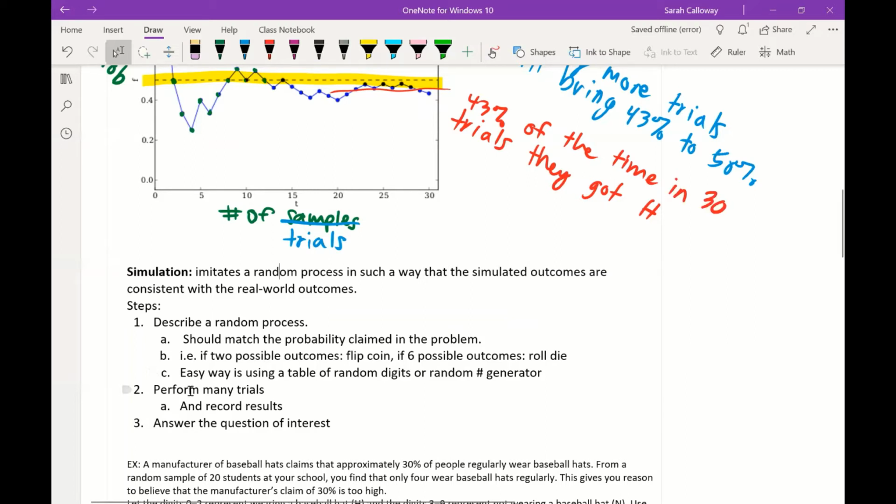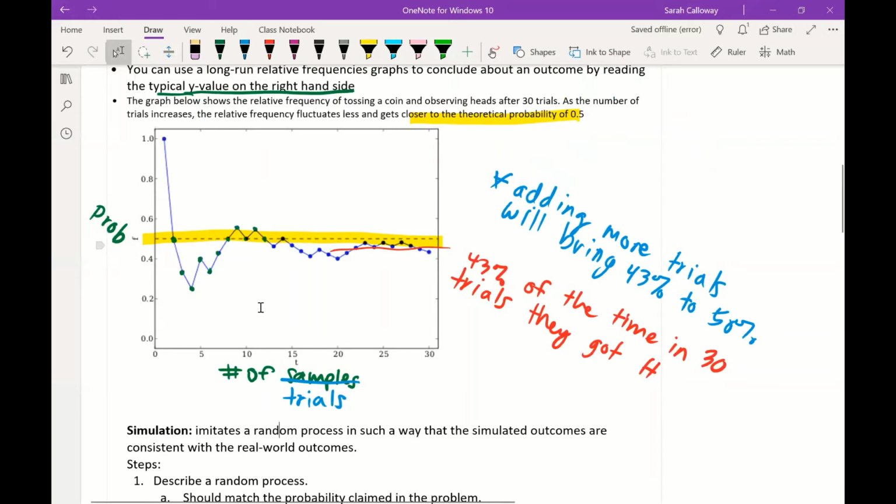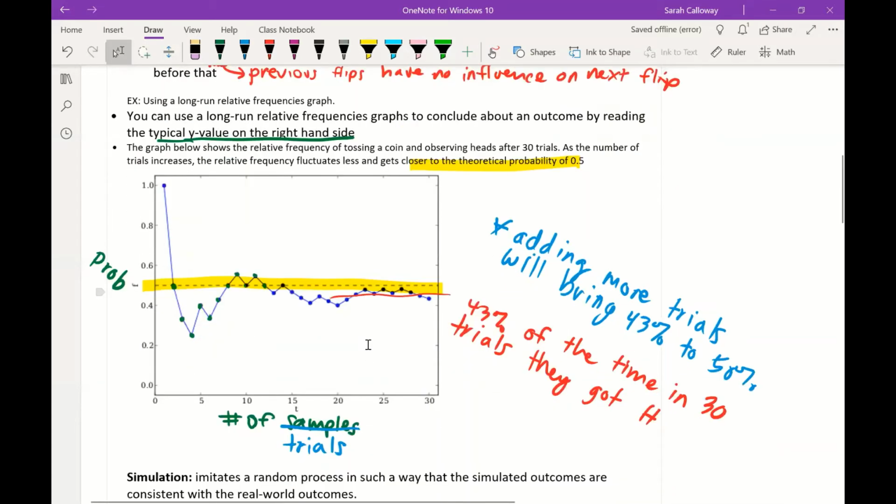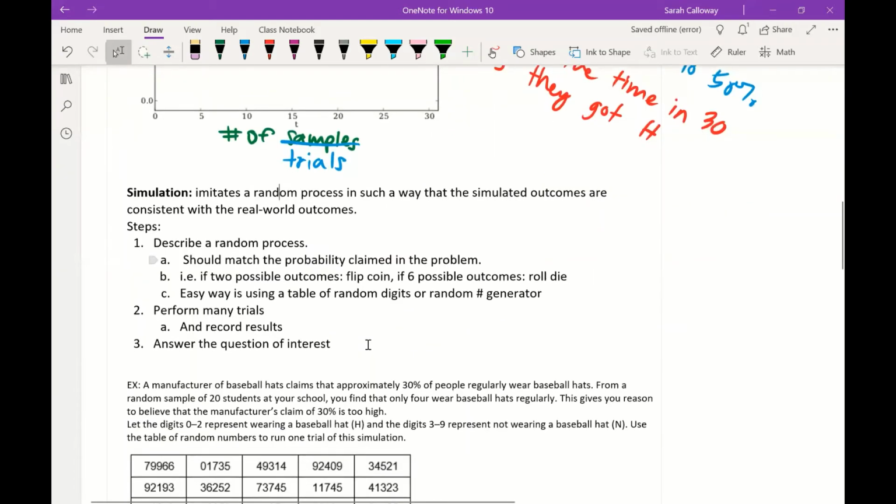And then you perform many trials. So the idea is that you're doing this many times so you can get a better long run relative frequency graph so that you can better match what that probability actually is for the population. And then you're going to use that result to answer a question of interest.